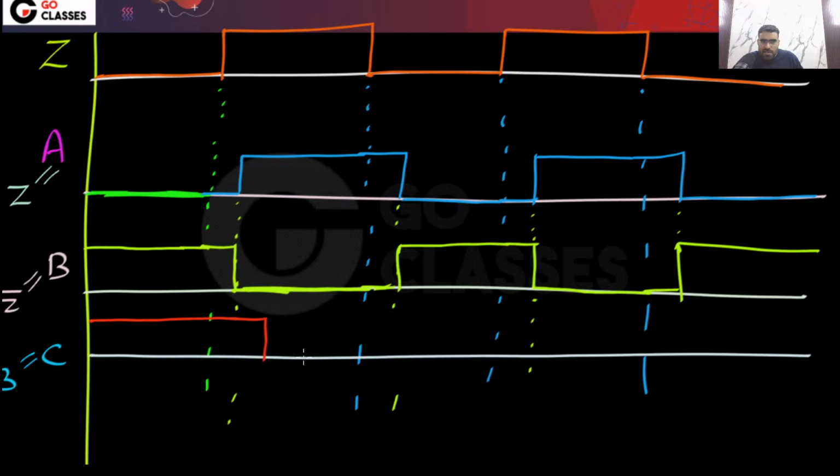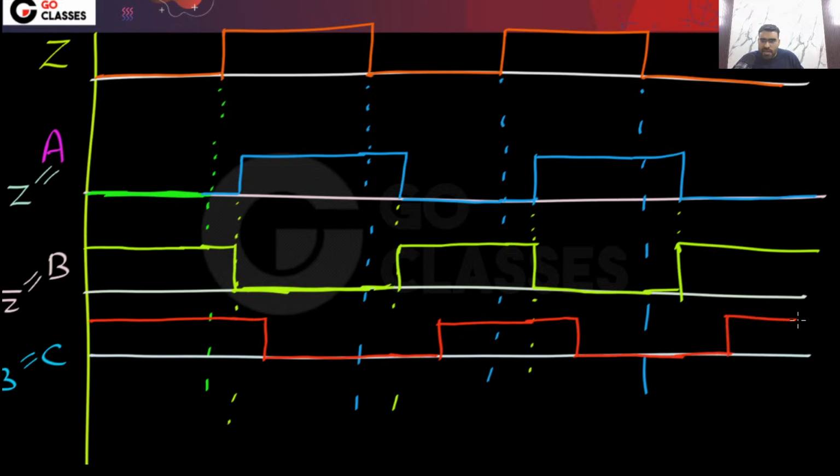Again, here B is changing, so the C will change, but after the propagation delay. Next, here B is changing, so the C will change, but after the propagation delay.